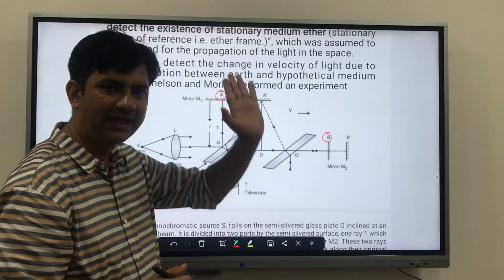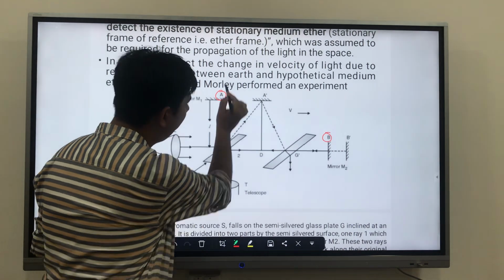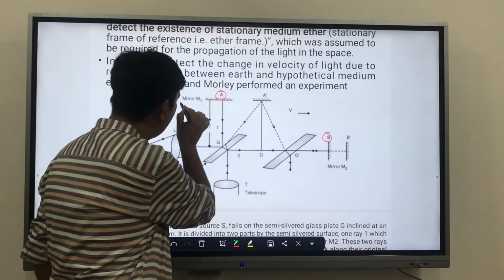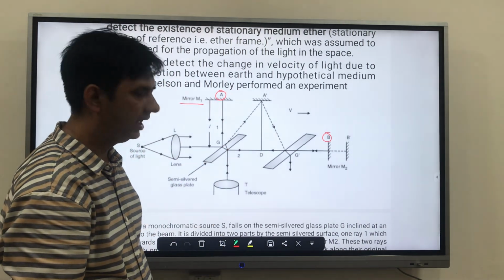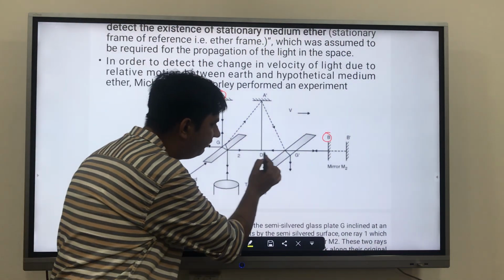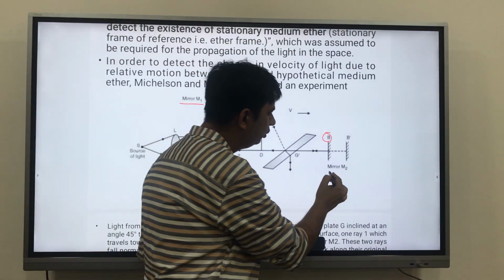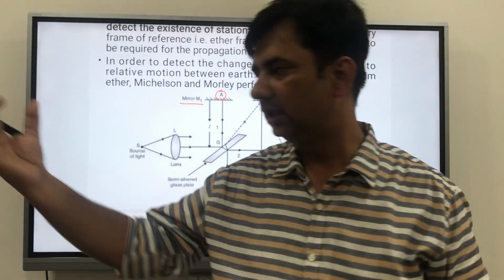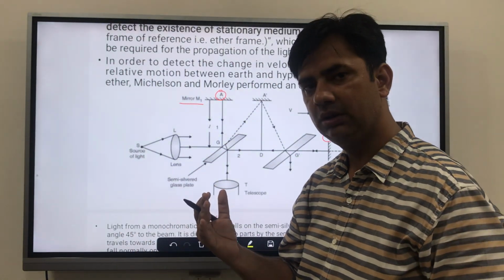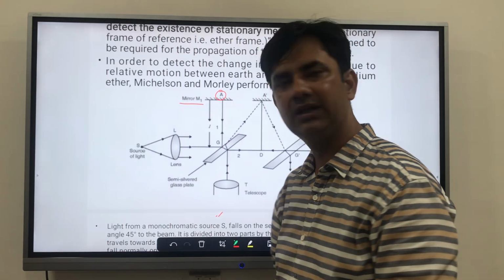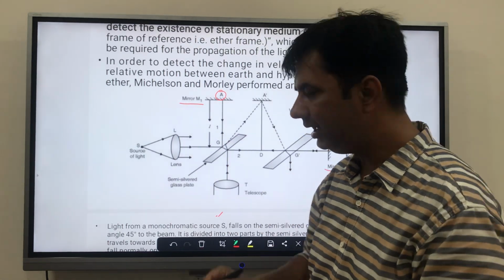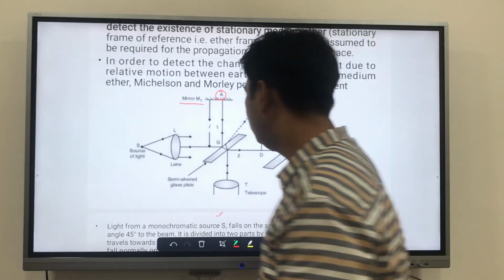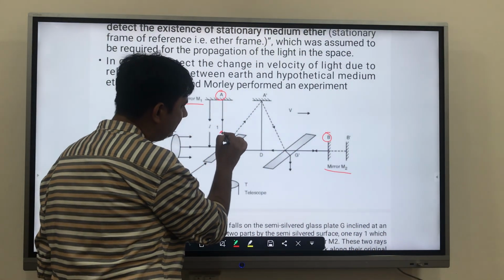It will reflect and move towards mirror 1, and the second one will get refracted and it will move to mirror 2. So two things have happened over here. The source of light came, focused on a semi-silvered glass plate, and then one gets reflected and one gets refracted. So what will happen? It will go like this.